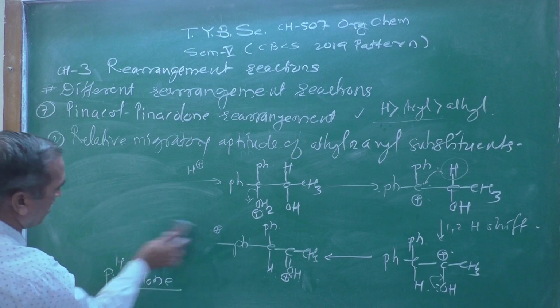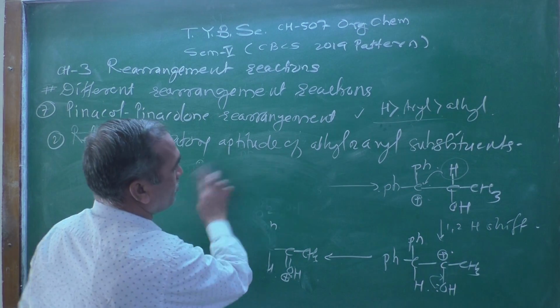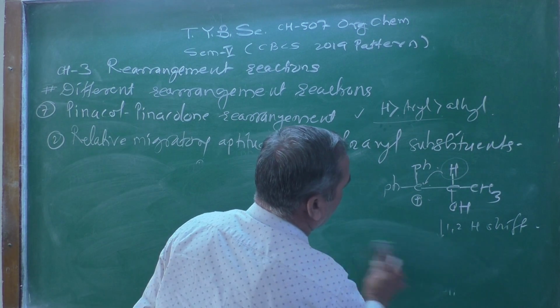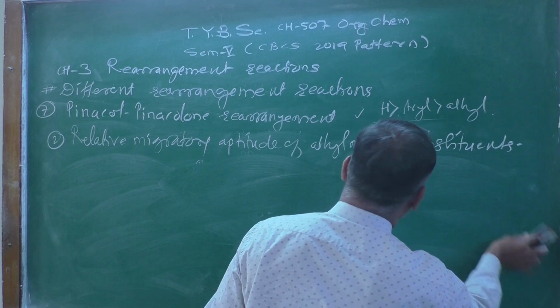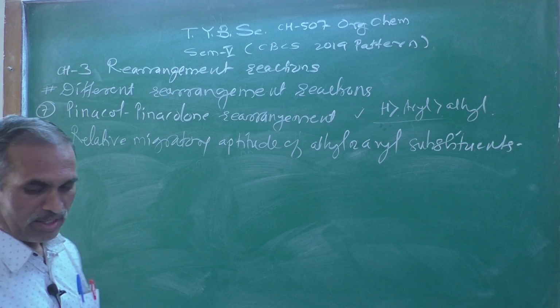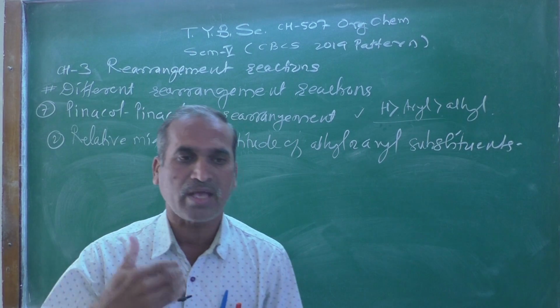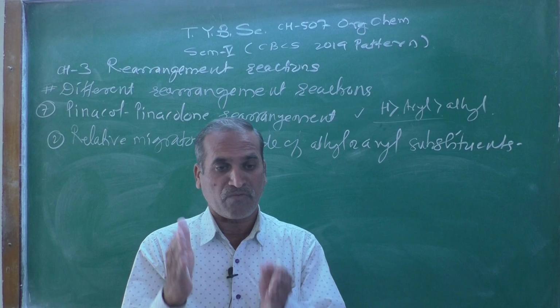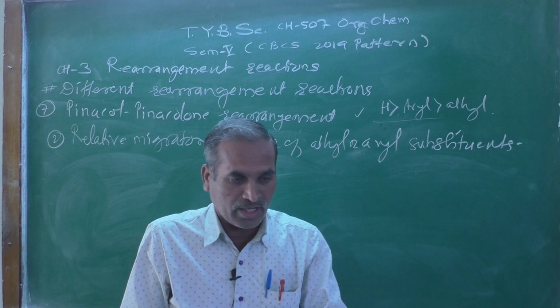The migratory aptitude, particularly in case of aryl groups, if electron donating effects are there, can accelerate or facilitate the migratory aptitude.